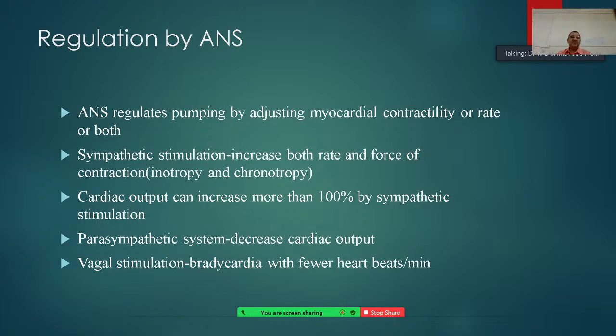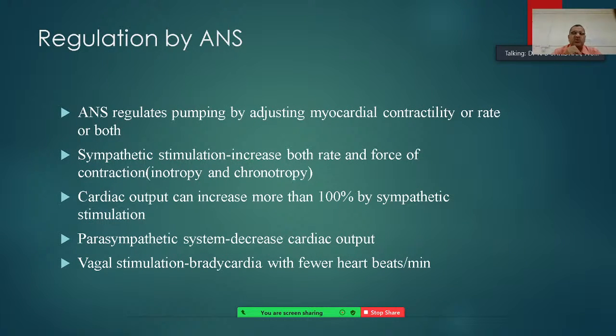Then the autonomic nervous system also regulates the pumping by adjusting myocardial contractility or the rate of contraction, or both. Sympathetic stimulation increases both the rate and force of contraction.